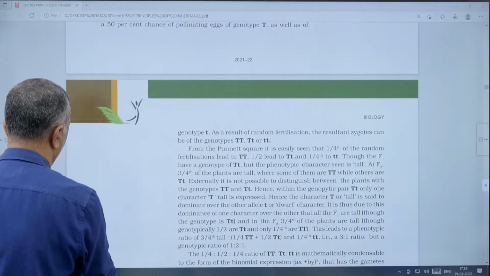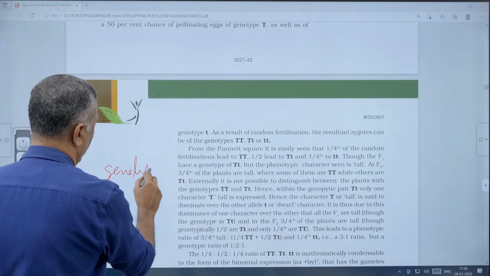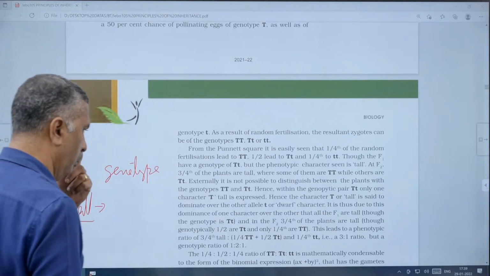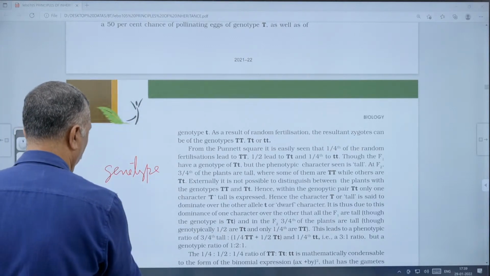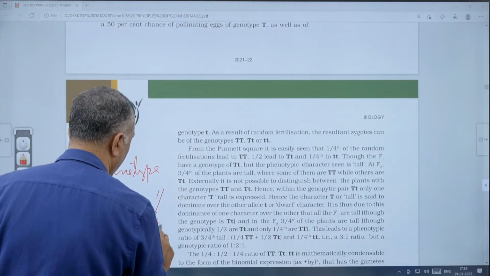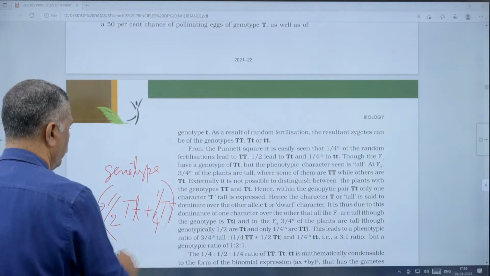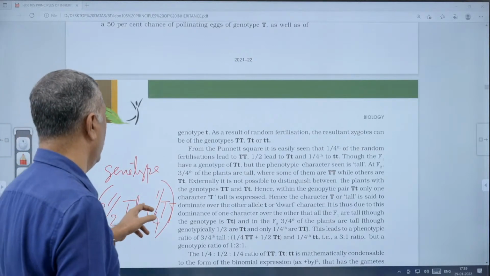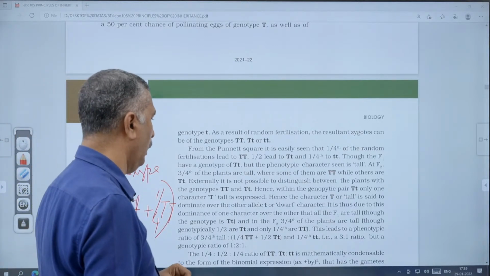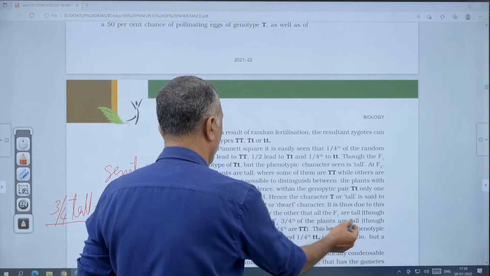This is the phenotype, 3/4 tall. How can we write it genotypically? The genotype of the 3/4 tall will be 1/2 capital T, small t plus 1/4 capital T, capital T. That is in the case of the 3/4 tall plants.